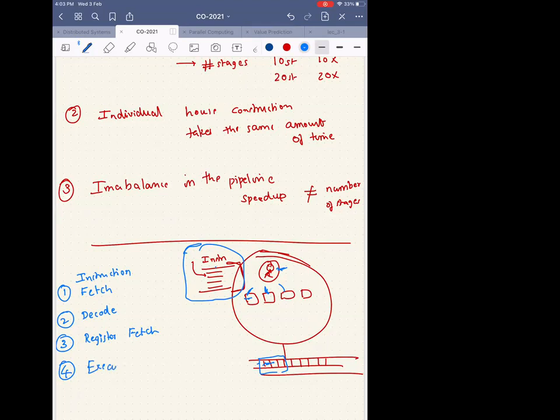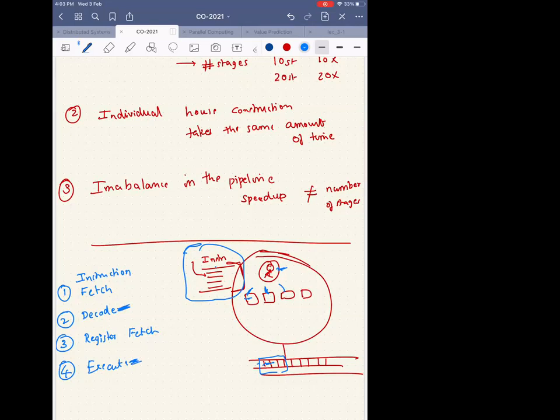It need not be add, right? It can be anything. I just have to do whatever the decode told me. If the decode told me to add, in execute I will add. If the decode told me to multiply, I will multiply in execute. If the decode told me division, I will do division in execute. The fifth stage might be a bit tricky, but can you guess what the fifth stage might be?